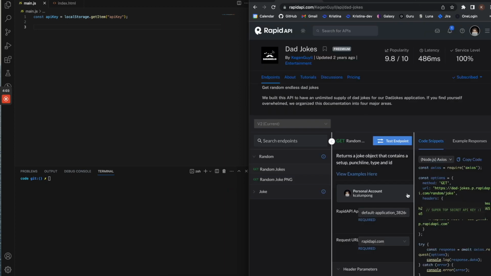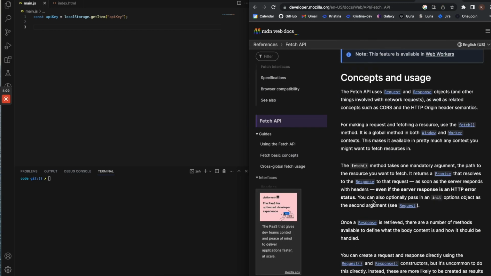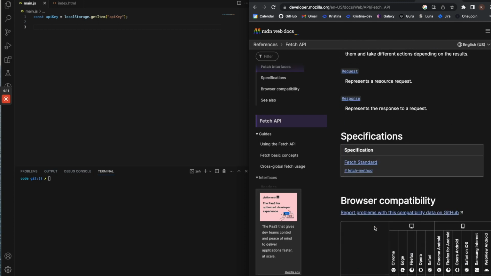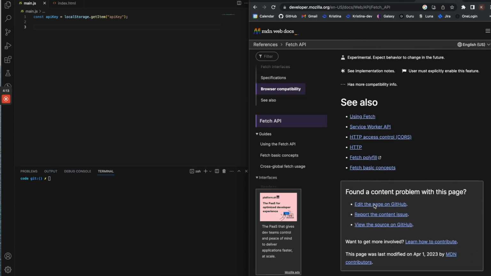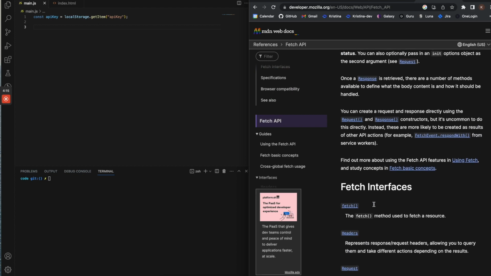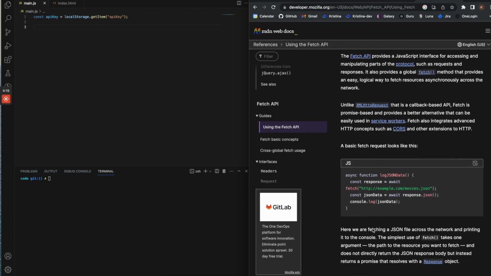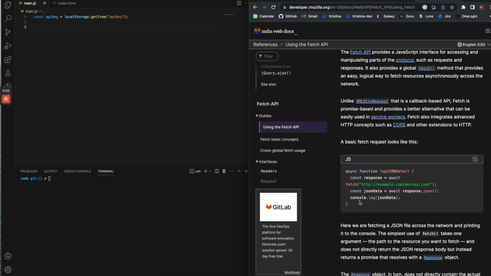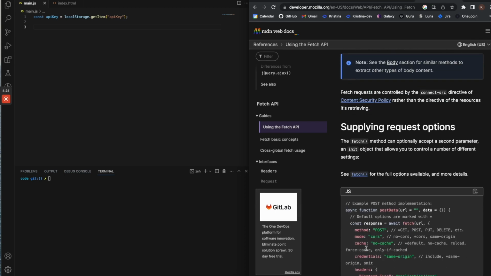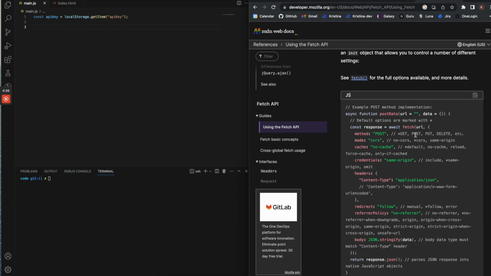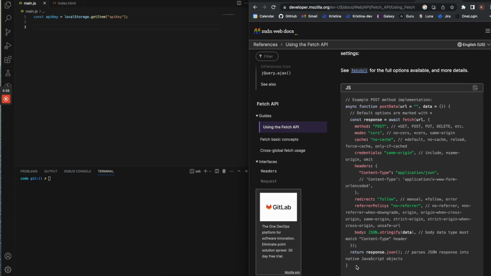And because I'm going to have to pass in headers of the API key and the API host, in the documentation, I'll scroll. Let me go to the using API. I'm going to want to do more than the basic, and I'll do something along this line.